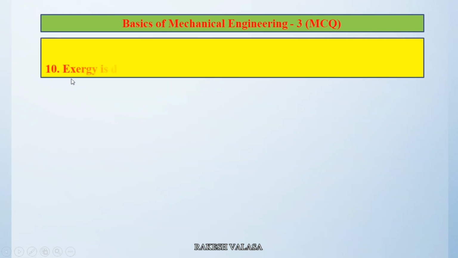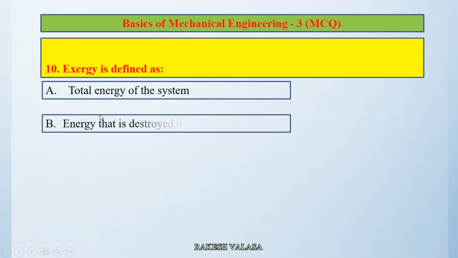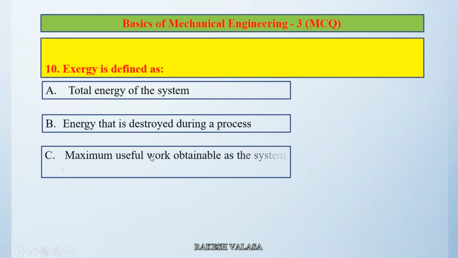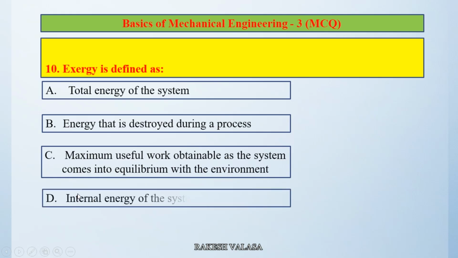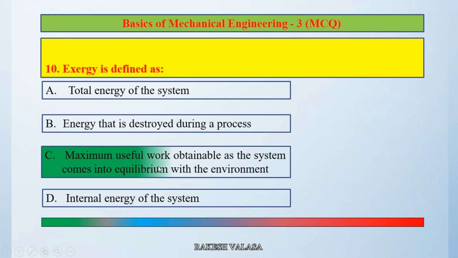Question number 10. Exergy is defined as option A, total energy of the system; option B, energy that is destroyed during a process; option C, maximum useful work obtainable as the system comes into equilibrium with the environment; option D, internal energy of the system. The correct answer is option C. Maximum useful work obtainable as the system comes into equilibrium with the environment.